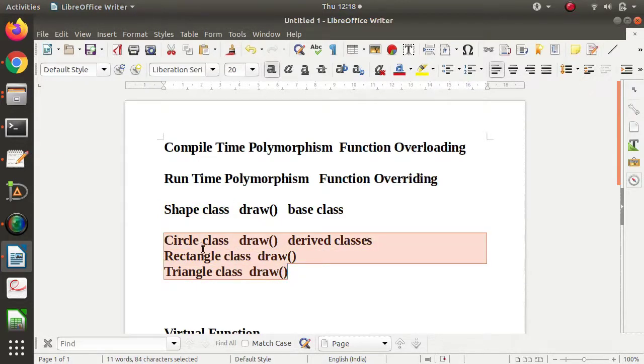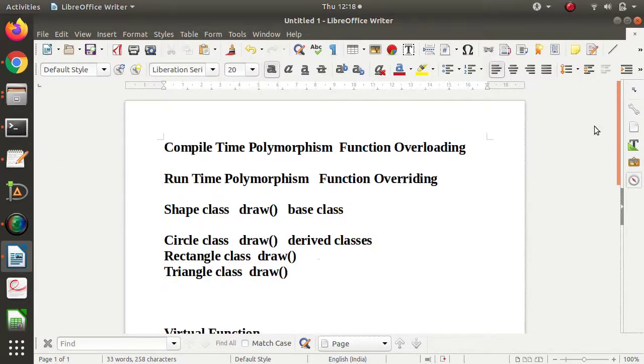When we allocate the address of a circle class object to the shape class pointer, it will draw a circle. When we allocate the address of a rectangle class object to the shape class pointer, it will draw a rectangle, and similarly triangle. In this way we'll achieve runtime polymorphism.